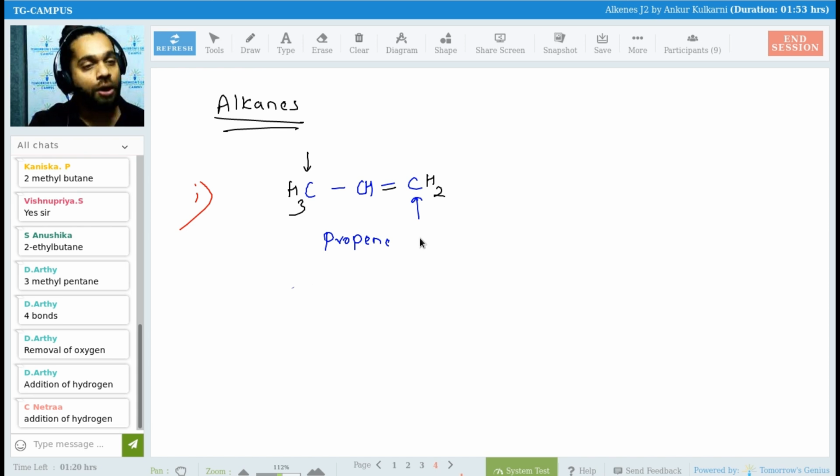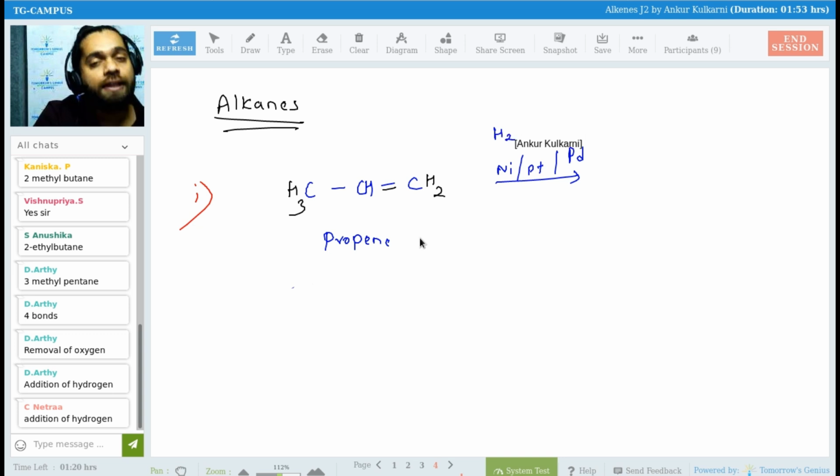Reduction means addition of hydrogen or removal of oxygen. Yes, correct, Mukeshwaram. So if I reduce this propene, now this is your addition reaction. This reaction takes place in the presence of metals like nickel, platinum, palladium. So we take hydrogen and react it in the presence of nickel, platinum, palladium.